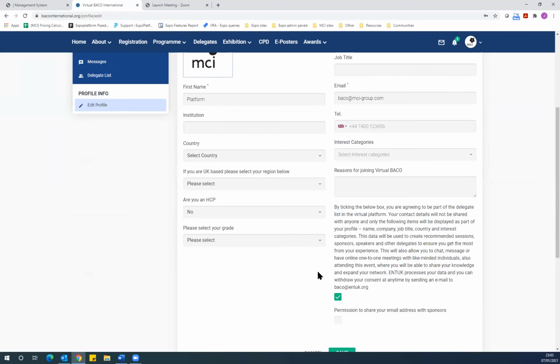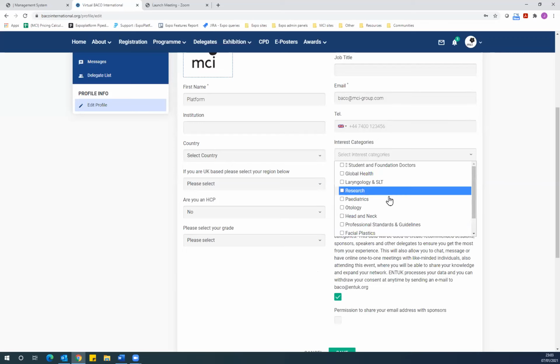Why not make yourself stand out and add a short sentence about yourself and why you've chosen to engage with this year's virtual Congress? Finally, make sure you've selected as many relevant interest categories, as this will drive the recommendations and matchmaking most relevant to you. I'll explain a little bit more on this shortly.